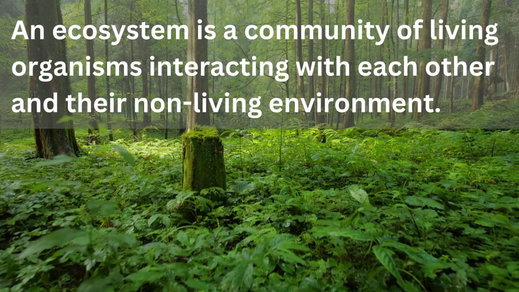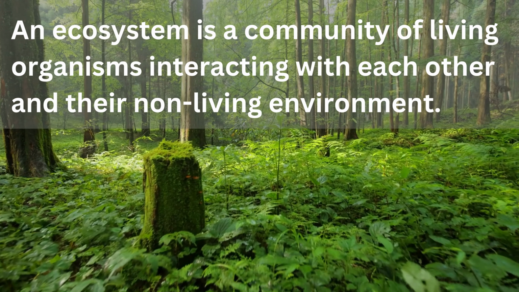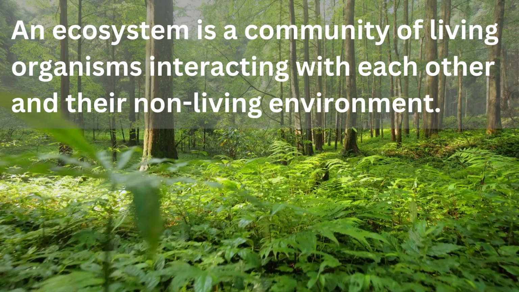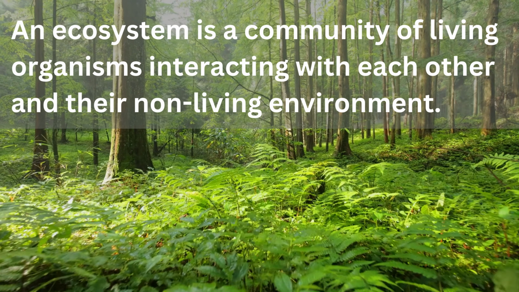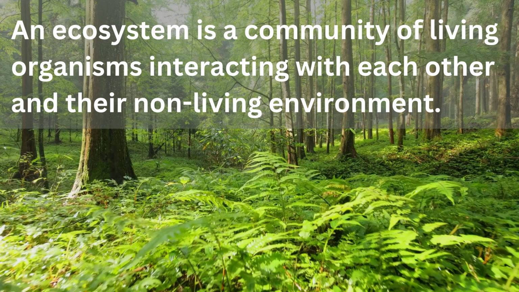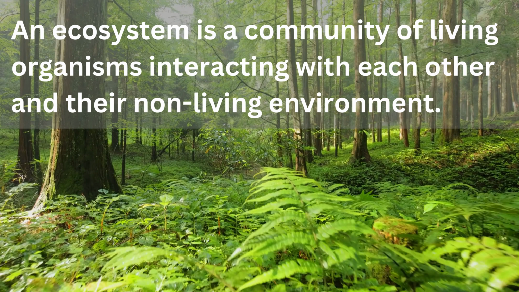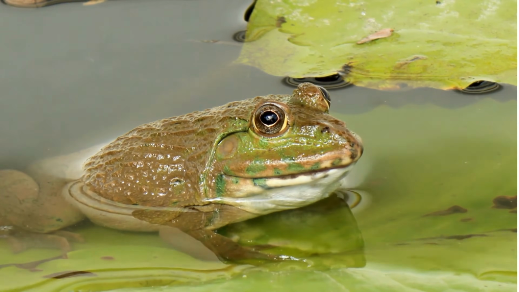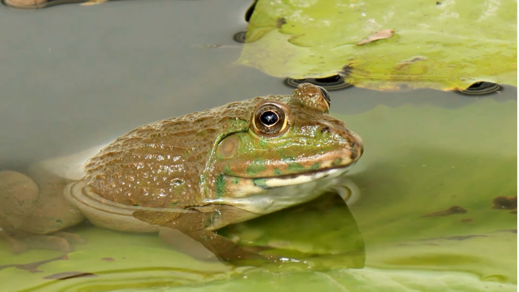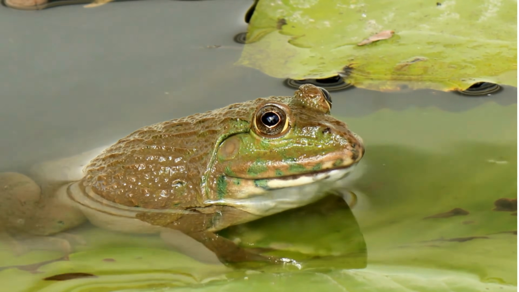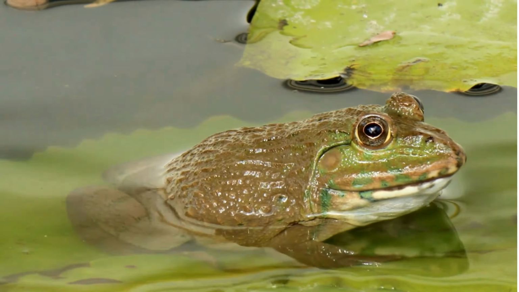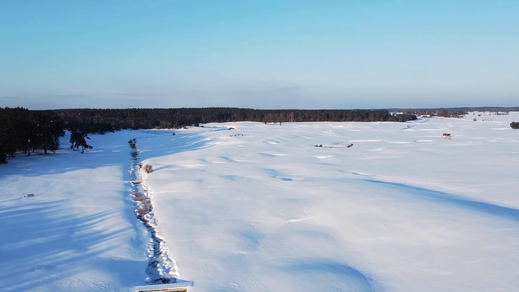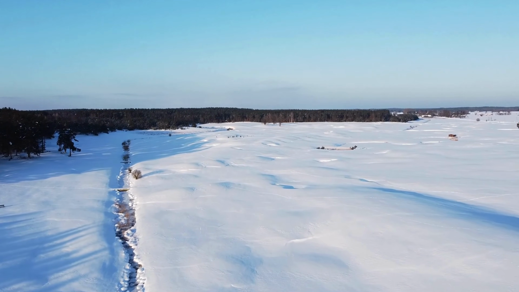An ecosystem is a community of living organisms, like plants, animals, and even tiny microbes, interacting with each other and with their non-living environment, such as air, water, and soil. Ecosystems can exist at many different scales. Some are very small, like a pond, while others stretch across vast areas of the Earth's surface, such as tropical rainforests and tundra, where plants and animals adapt to their environment.